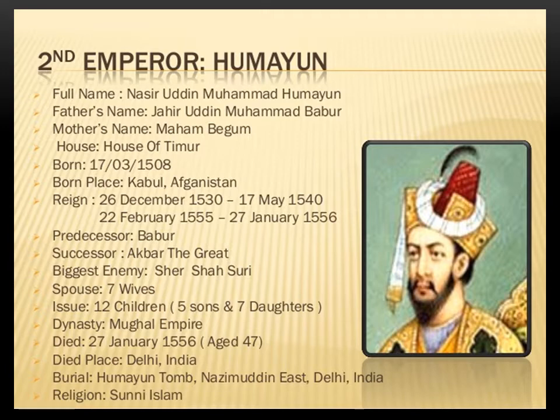But his success was short lived. Just 1 year later, he slipped on his own robes. Robes is the long gown the Mughal emperors were wearing. So he slipped on his own robes on the steps of his library and fell to his death.